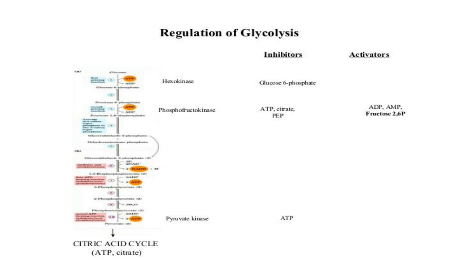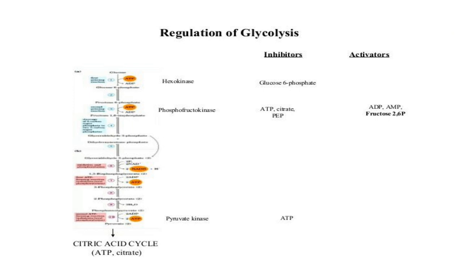Glycolysis can be regulated at different stages. The hexokinase enzyme is inhibited by the inhibitor glucose 6-phosphate. Phosphofructokinase is inhibited by ATP, citrate and PEP and activated by ADP, AMP and fructose 2,6-bisphosphate.